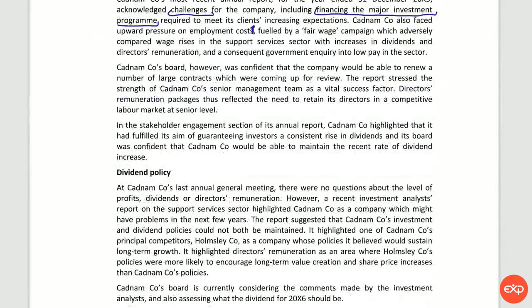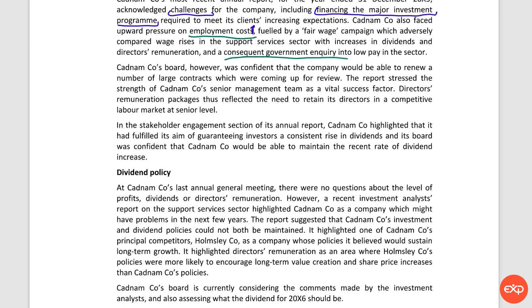Cadmium Company also faced upward pressure on employment costs, fueled by a fair wage campaign which adversely compared wage rises in the support services sector with increases in dividends and directors' remuneration and a consequent government inquiry into low pay in the sector. So these are governance and ethical issues about the pay.